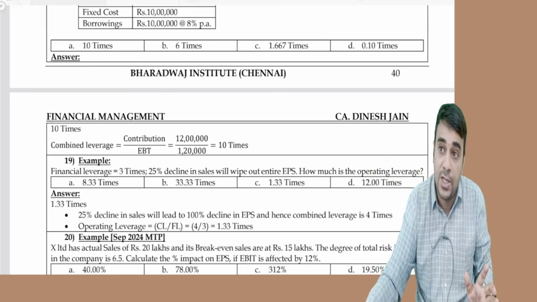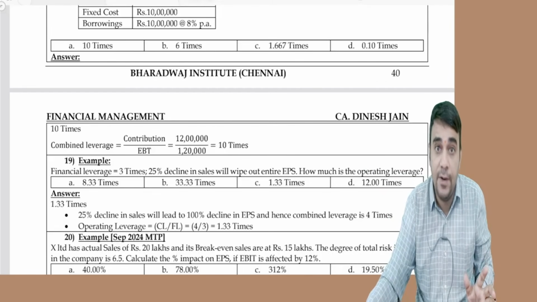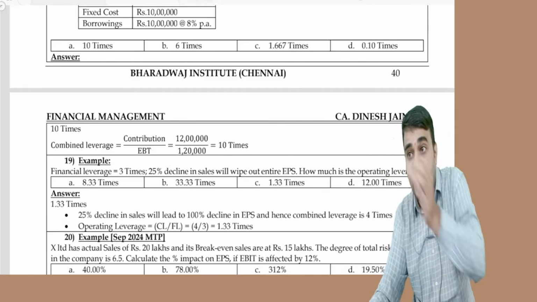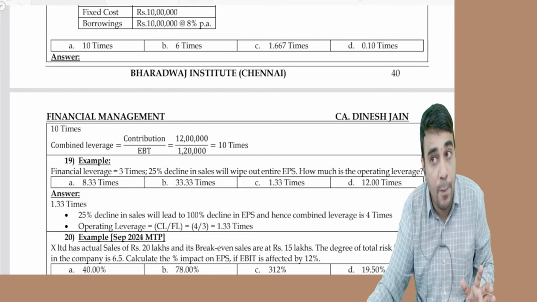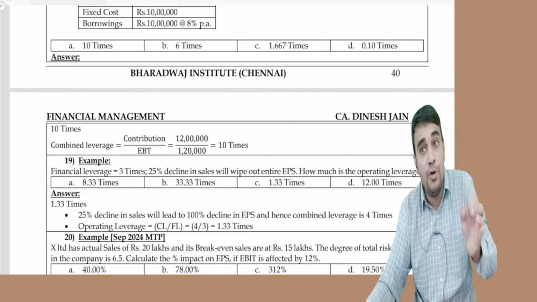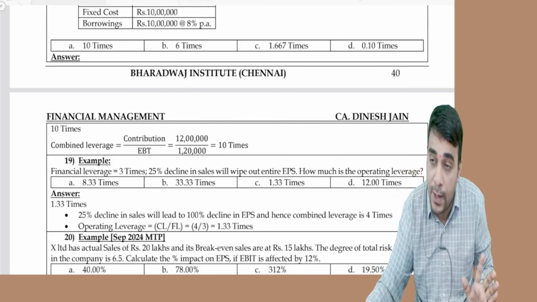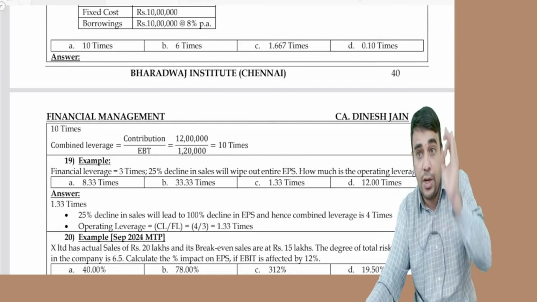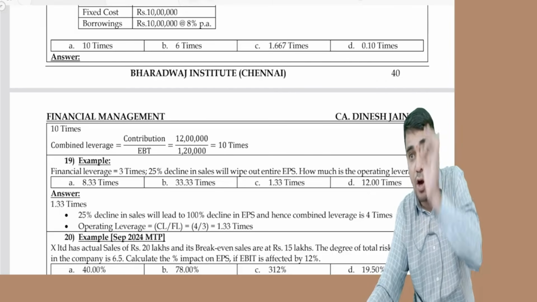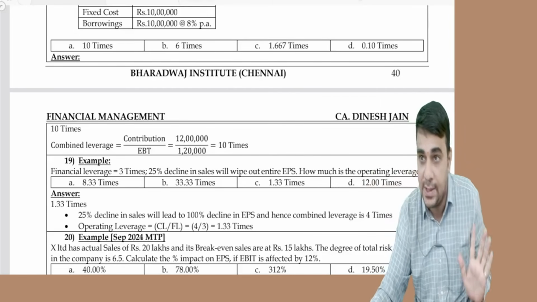What is the formula for financial leverage? EBIT divided by EBIT minus interest minus PD divided by 1 minus tax rate. What is the formula for operating leverage? Contribution divided by contribution minus fixed cost. What is the formula for combined leverage? Contribution divided by contribution minus fixed cost minus interest minus PD divided by 1 minus tax rate.